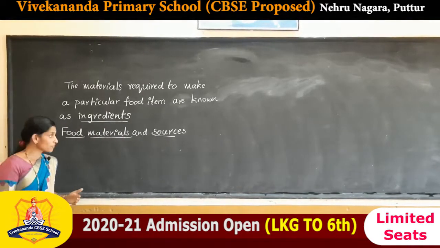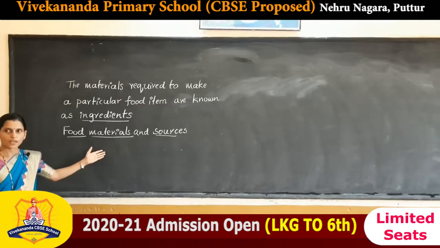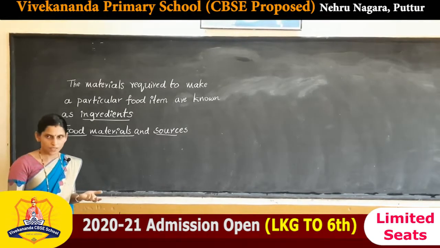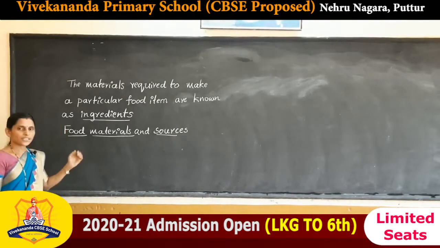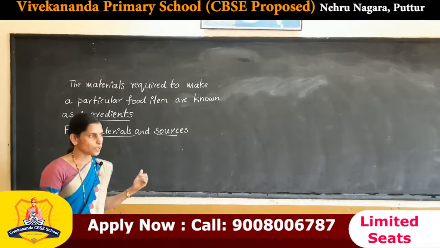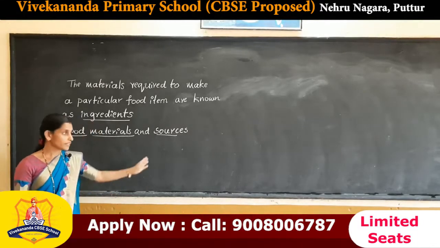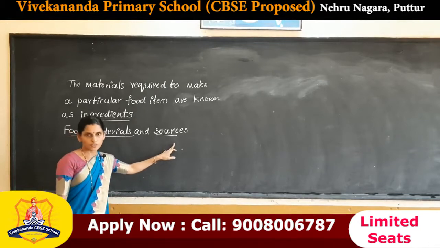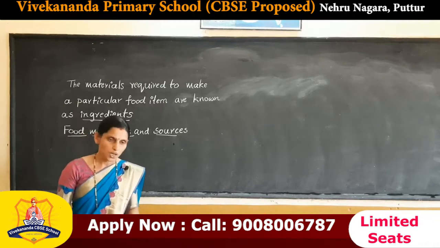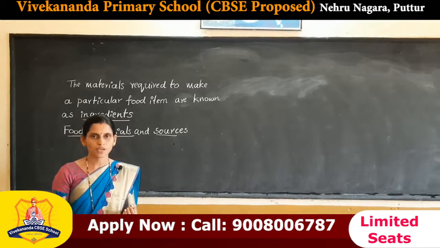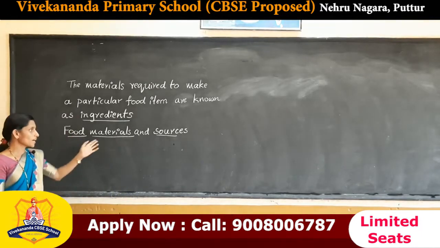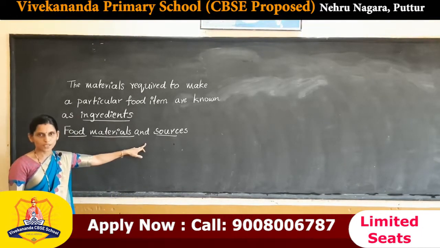We know different food materials like vegetables, fruits, milk, meat, etc. From where we get these food materials is called the sources of food. Thus, the place or the living organisms from which we can obtain food is called the source of food.